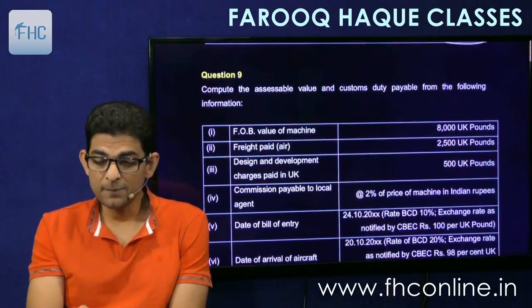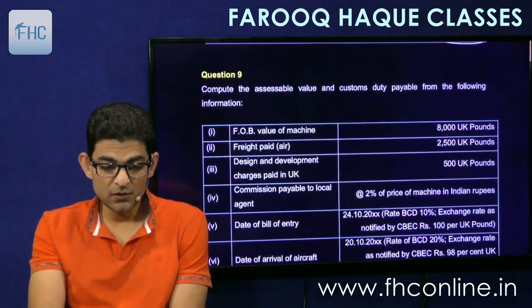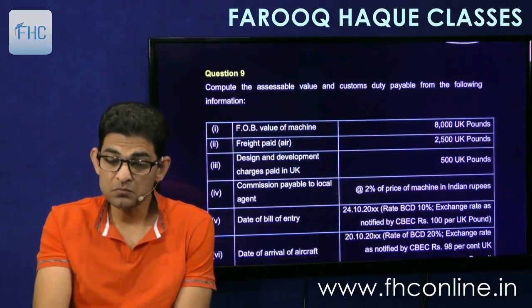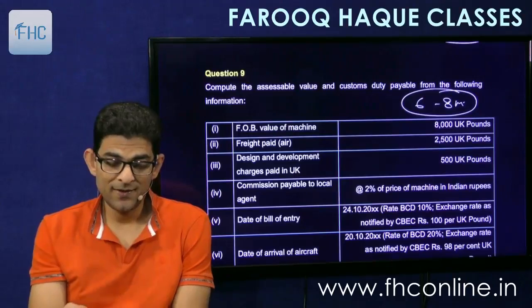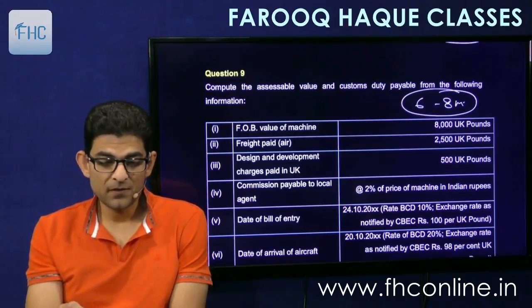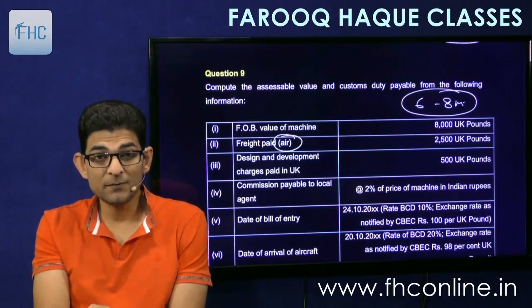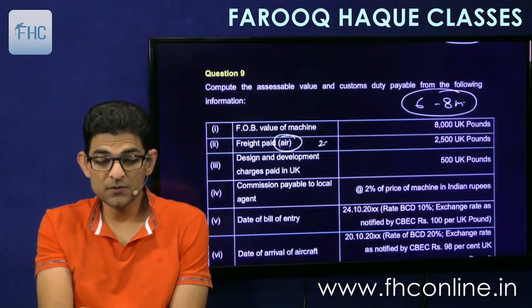Then question number 9. Question number 9 is again the best question that can be asked, of around 6 to 8 marks. Okay, the longest question. FOB value is given, freight air. So we'll add it, but restricting it to 20%. So restricting to 20% max.